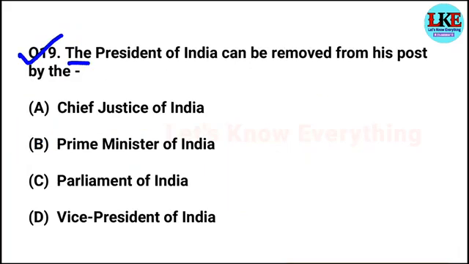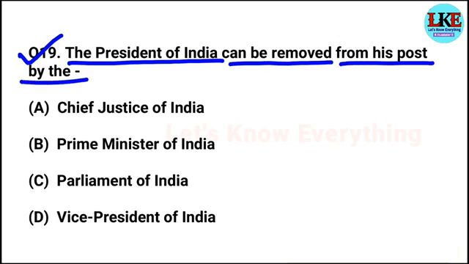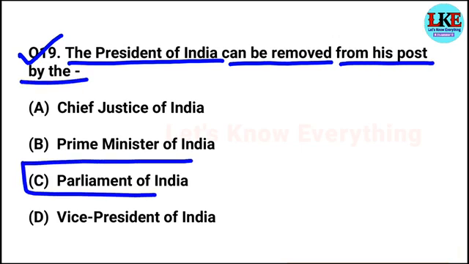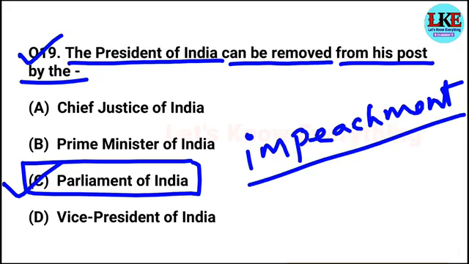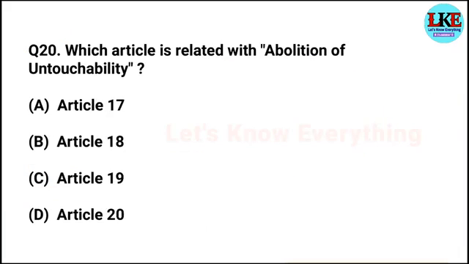Question number 19. The President of India can be removed from his post by the Parliament of India. Yes friends, the Parliament of India, consisting of both Lok Sabha and Rajya Sabha, can remove the President of India before the expiry of the term through impeachment for violating the Constitution of India. It also comes in exams, by which procedure the President of India may be removed before the expiry of the term. Then the answer will be impeachment. You should remember it. Last and final question, question number 20.